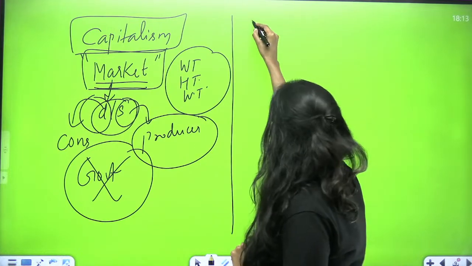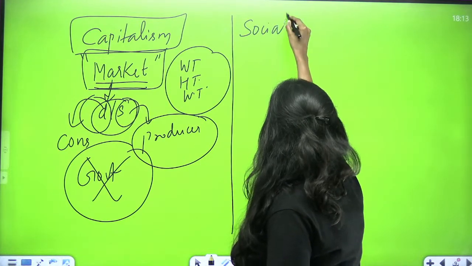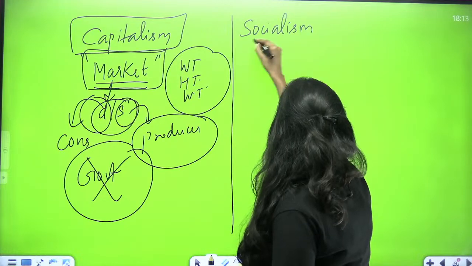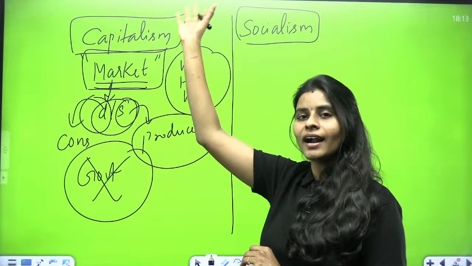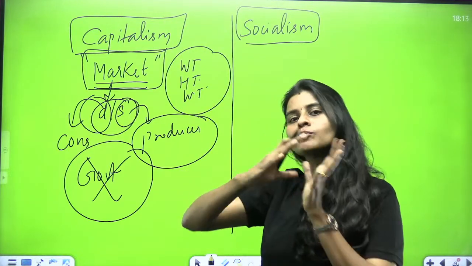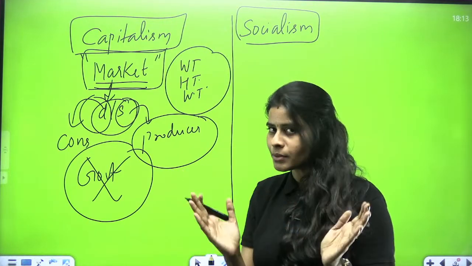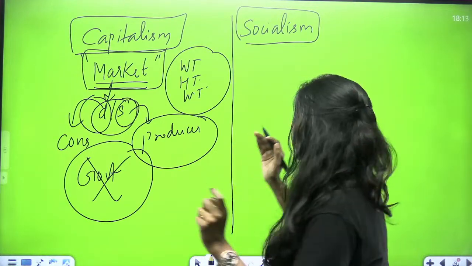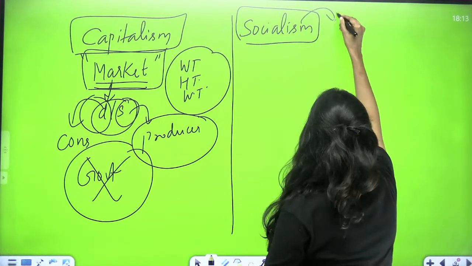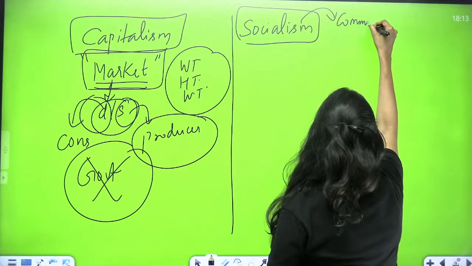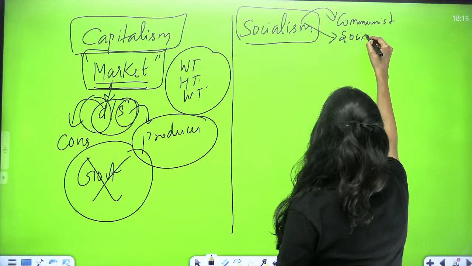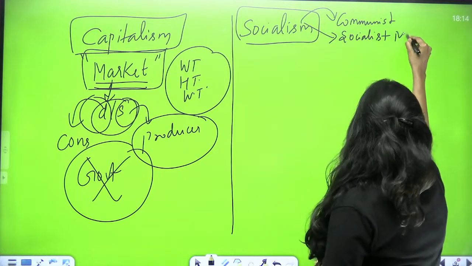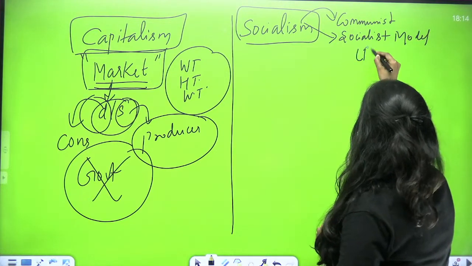Now, what is this socialism? Here, this word socialism refers to the type of economic system we had in the Soviet Union. So it is more towards communism. It is not a mixed socialism. So please be very careful. When I say socialism, I mean it is the communist model or the socialist model of the Soviet Union, that is Russia. Clear? Socialist model of the Soviet Union, that is Russia.